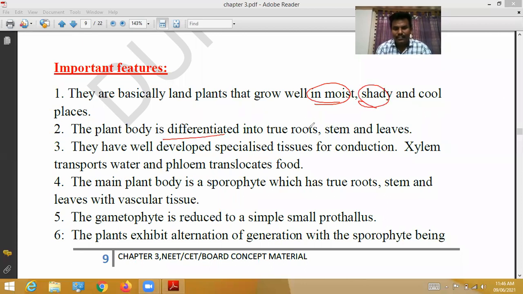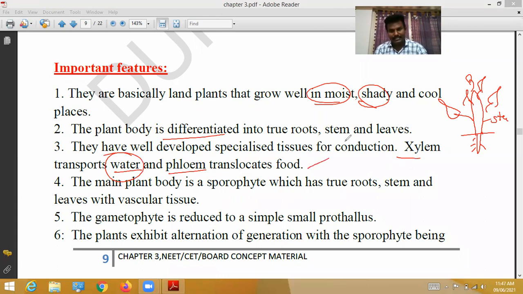The plant body is differentiated into true roots, stem, and leaf-like structures. Xylem transports water and phloem translocates food materials from leaves to various parts of the plant.